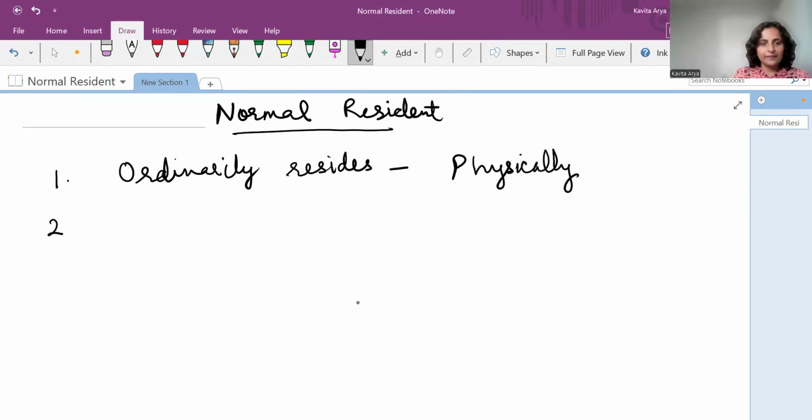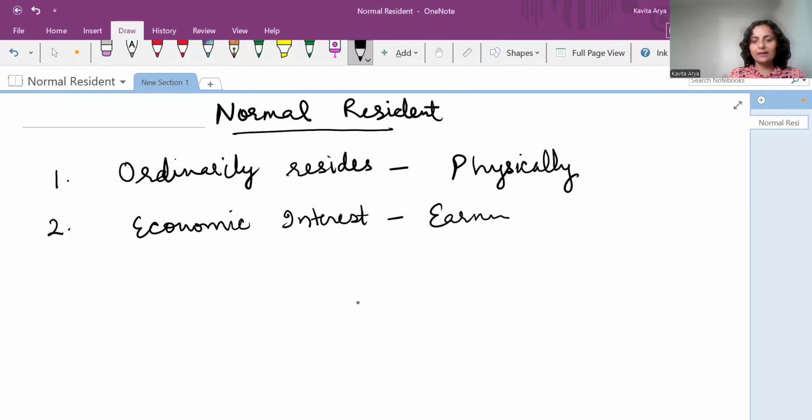Second is his economic interest should be in that country. Economic interest, as the name suggests, means that all the types of his economic activities and transactions should be done in that country. And what are they? Earning, spending, investing.